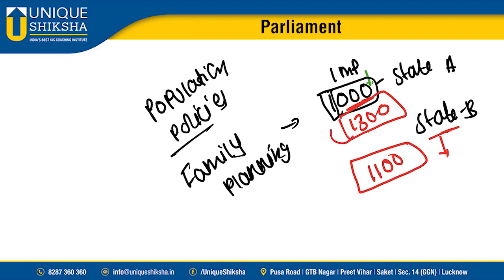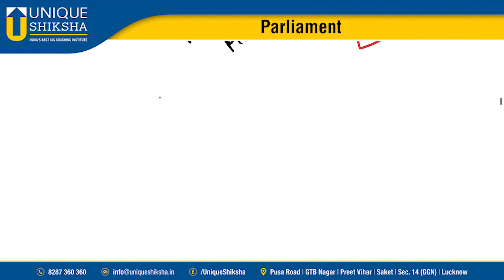Since the population is more, the people of state A will have more representatives in parliament, whereas state B will have fewer. That's the reason we have frozen delimitation of constituencies.